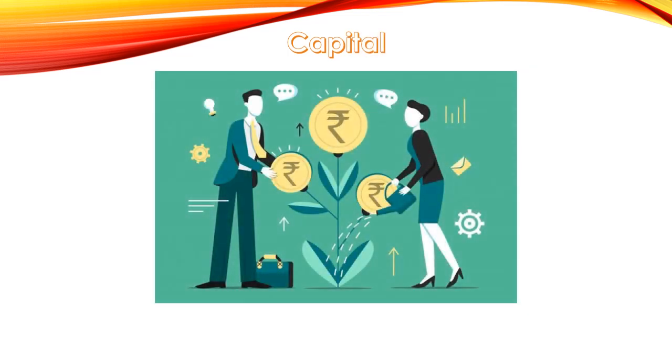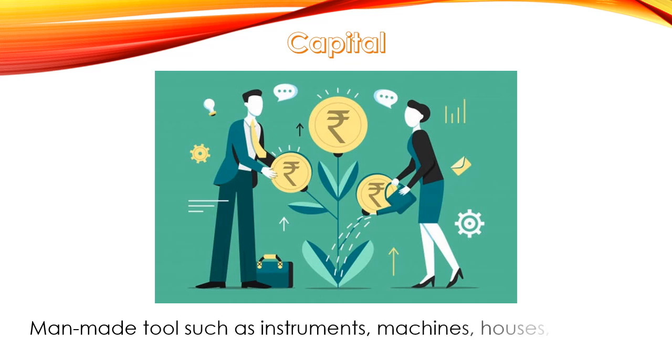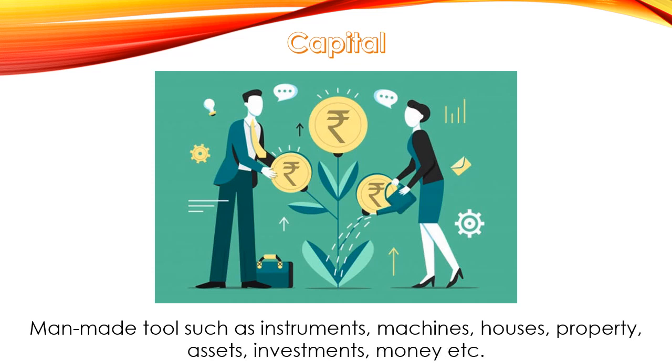Second is the capital. Now, basically, we know that capital means money, but in economics it means man-made tools such as instruments, machines, houses, property, assets, investments, money, etc. All of these things are part of capital. Not just money, but the machines, houses, property, any assets, anything which you own is a part of your capital. So you need these things for the sake of production.